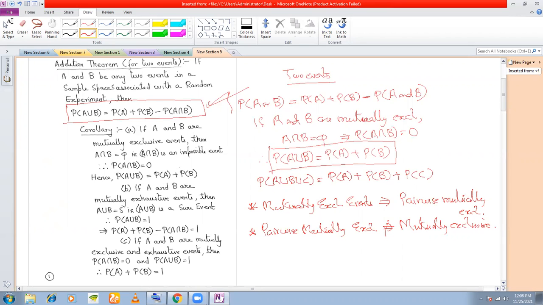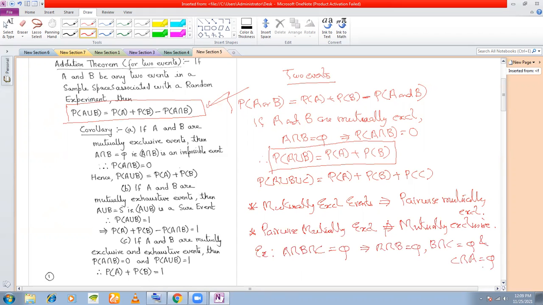You will find an example of this in the first exercise that I solved. If you see there, I had shown that events were pairwise mutually exclusive, but they were not mutually exclusive together. So just remember, when I say 3 or more events are mutually exclusive, I also mean that they are pairwise mutually exclusive. For example, if I have 3 mutually exclusive events, that means A intersection B intersection C must be equal to a null set, an impossible event, which means A intersection B must be a null set, B intersection C must be a null set, and C intersection A must be